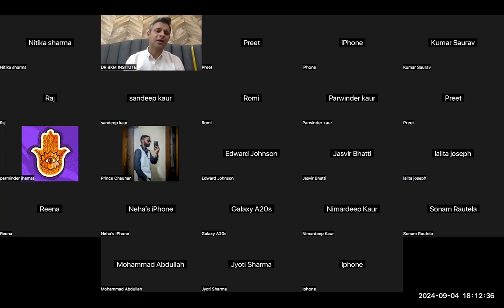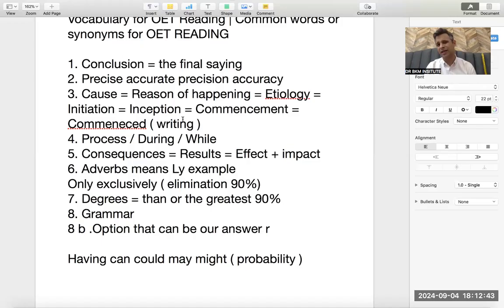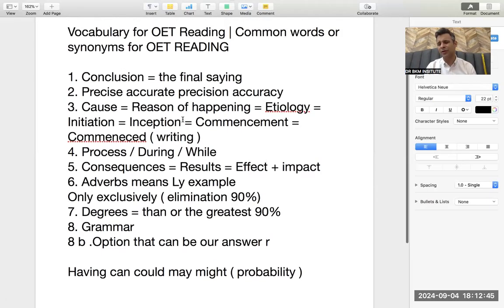After a long time, there are many lectures of vocabulary, but I will take this small lecture of vocabulary today, just to tell you the vocabulary in OET region. What are the common words? Common words: conclusion. Conclusion means the final saying, the end thing.